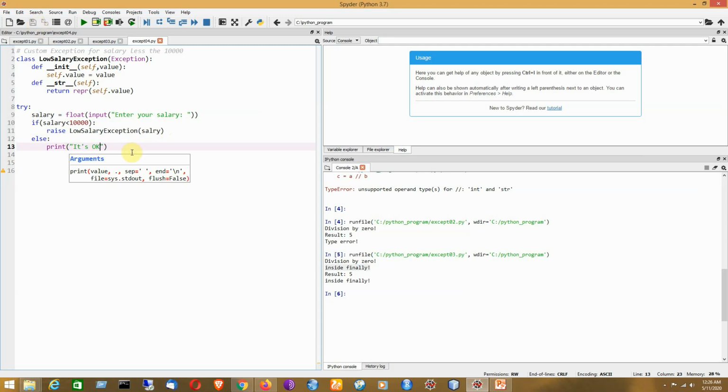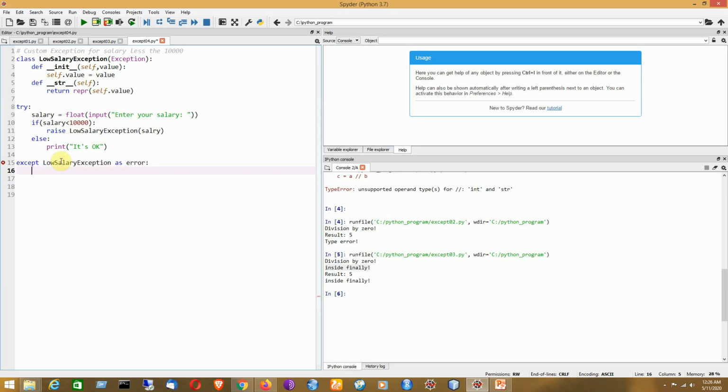Next we must have the matching except, which is LowSalaryException, the name of the custom exception. Here we will write as error.